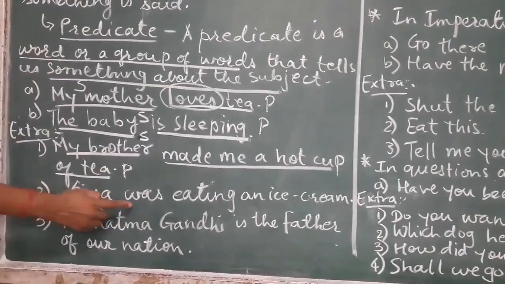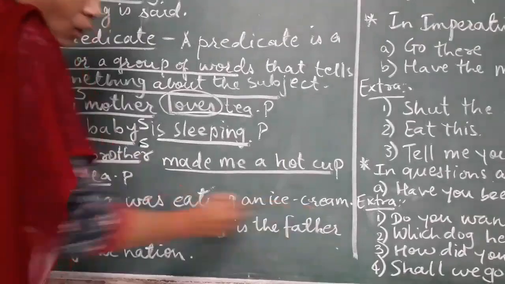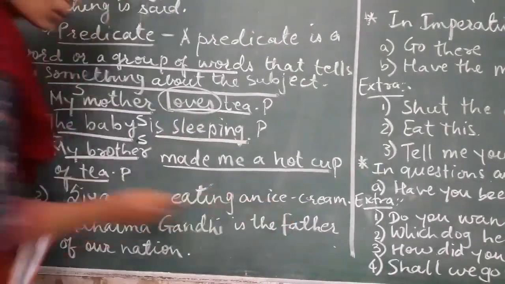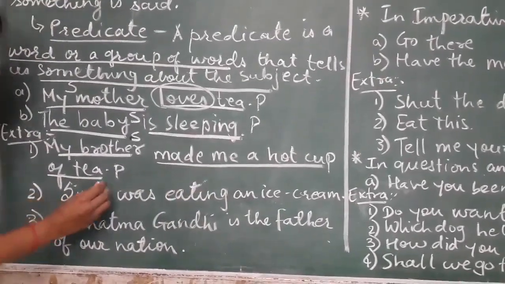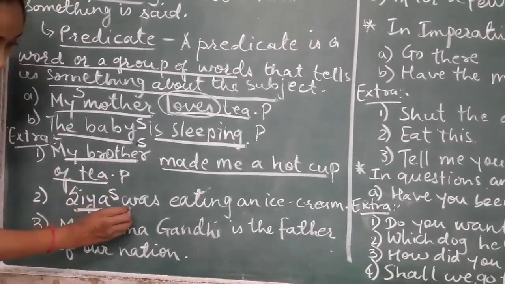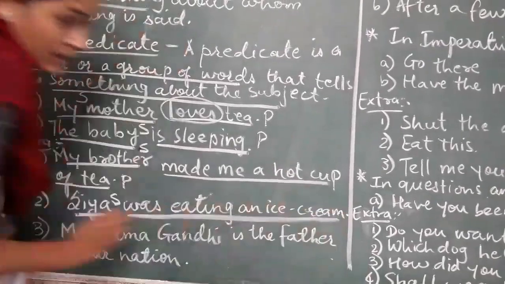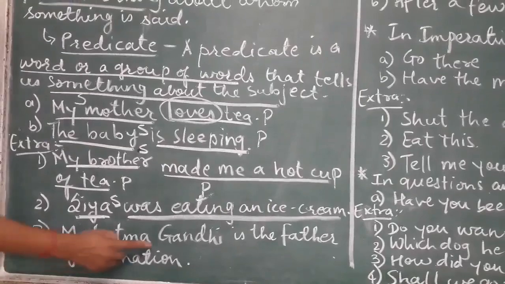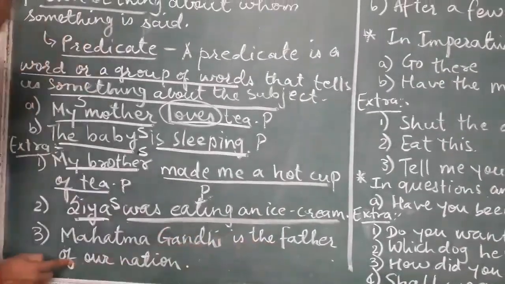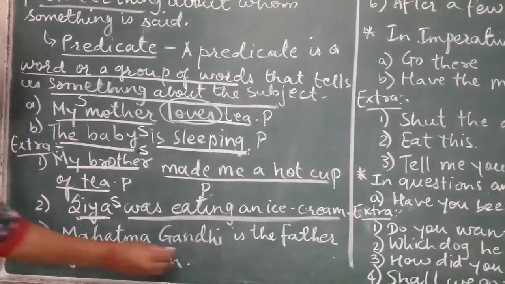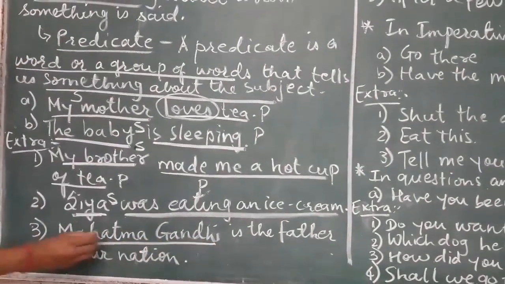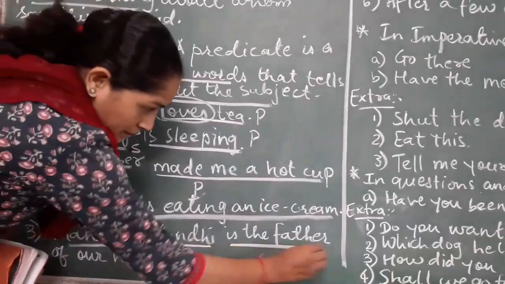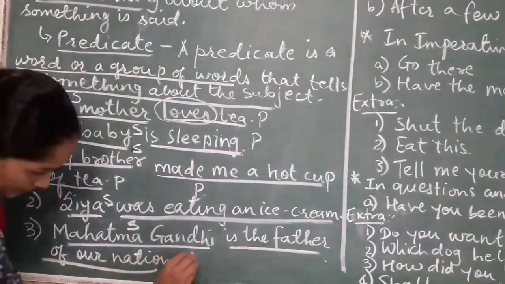Next one, Sia was eating an ice cream. Whom are we talking about in the sentence? Are we talking about ice cream? No, we are talking about Sia. So Sia is our subject and from was eating till ice cream becomes our predicate. Next one, Mahatma Gandhi is the father of our nation. We are talking about Mahatma Gandhi. He becomes our subject in the sentence and the remaining portion becomes our predicate.